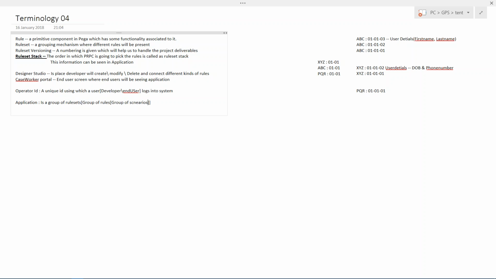So this is how operator ID and application are going to be there. Now we have an application and we have an operator ID. How are these two things going to be connected? These two things are going to be connected by using a security rule called access group.